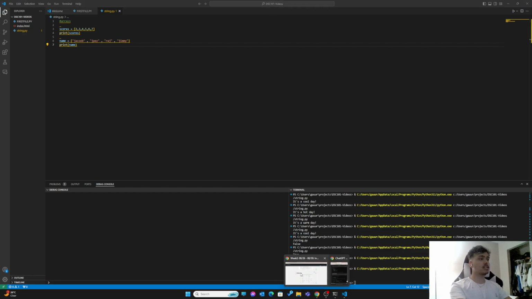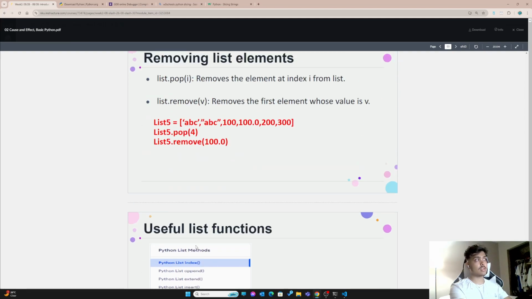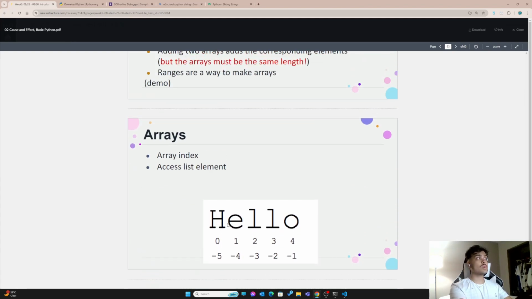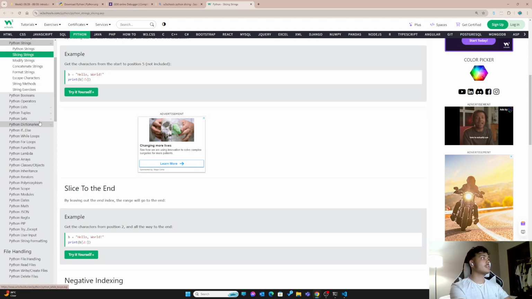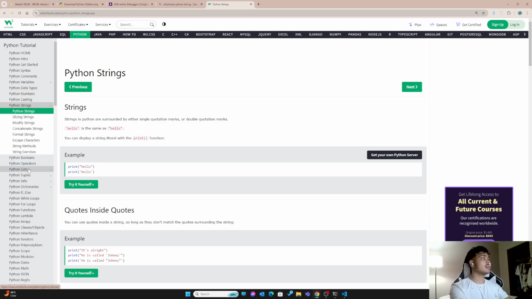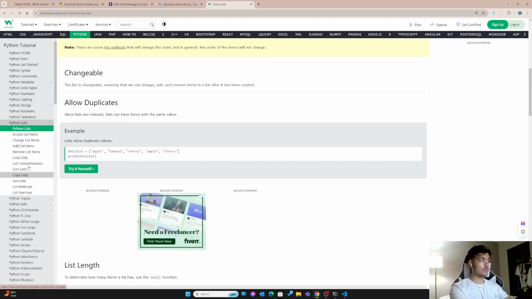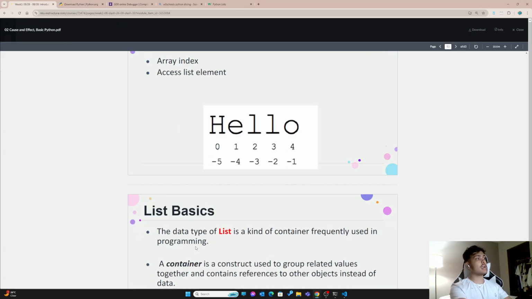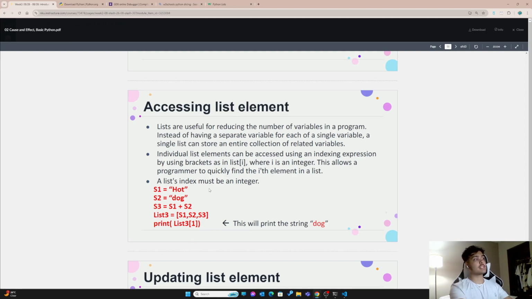Now, if you go through these slides over here, you would see a lot of different stuff that you could do with lists, that you could do with arrays. Just read this once, or if you don't like reading this, read over here. See, read all the strings. There is a thing called lists. Read this. You're gonna use it. Okay? Now, let's see what else is in the slide first.